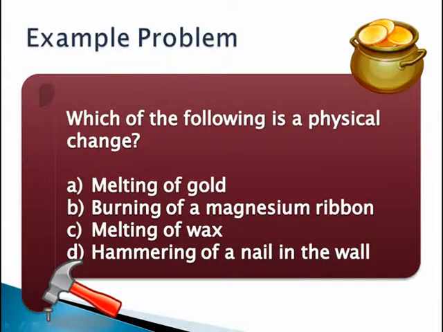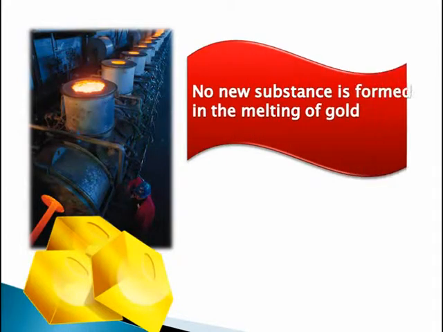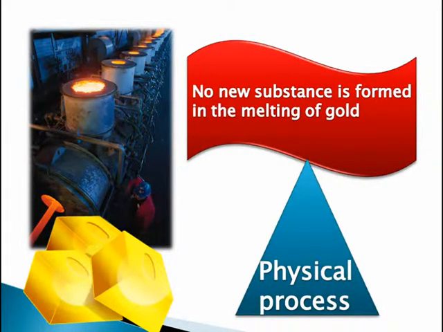Well, let's look at each process in detail and find out if it's a physical change or not. Melting of gold is clearly a physical change because it's very similar to melting of ice to form water. When gold is melted, liquid gold is formed, and that's not a new substance, isn't it? It's the same substance, gold. Only the particles of gold are much farther apart in liquid gold compared to solid gold. But however, gold remains gold. So this is a physical process.